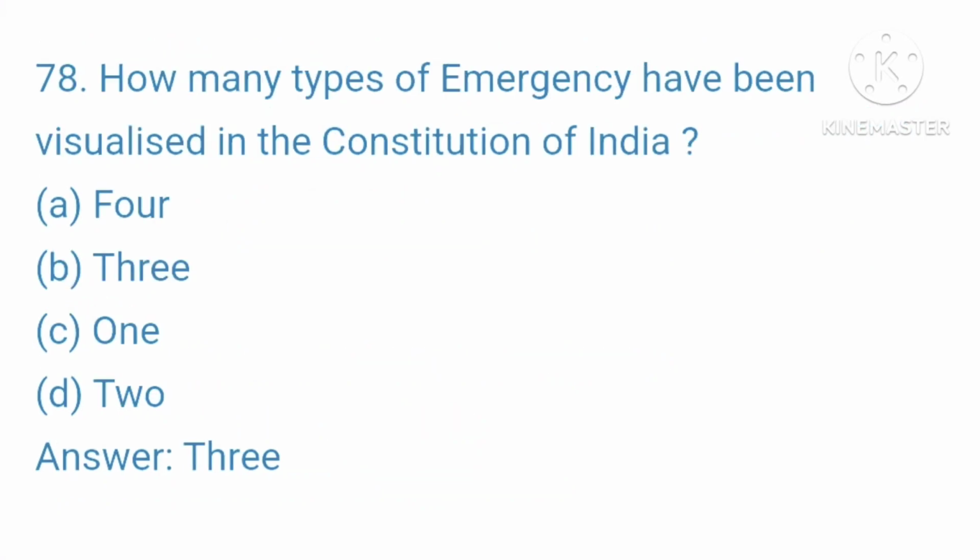78. How many types of emergency have been visualized in the Constitution of India? A. 4. B. 3. C. 1. D. 2. Your right answer is 3.